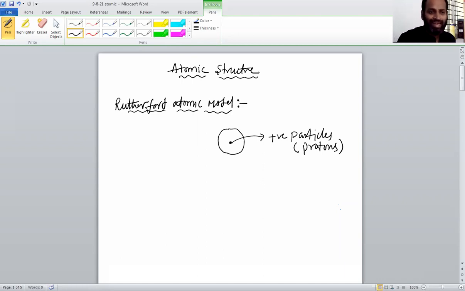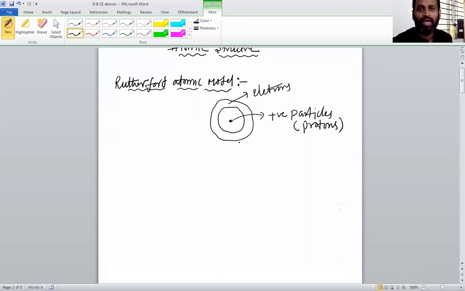Protons. And around this nucleus, who is revolving? Electrons are revolving like this. So around the nucleus you have electrons revolving. How can you say this, sir, I was not given experimentally?